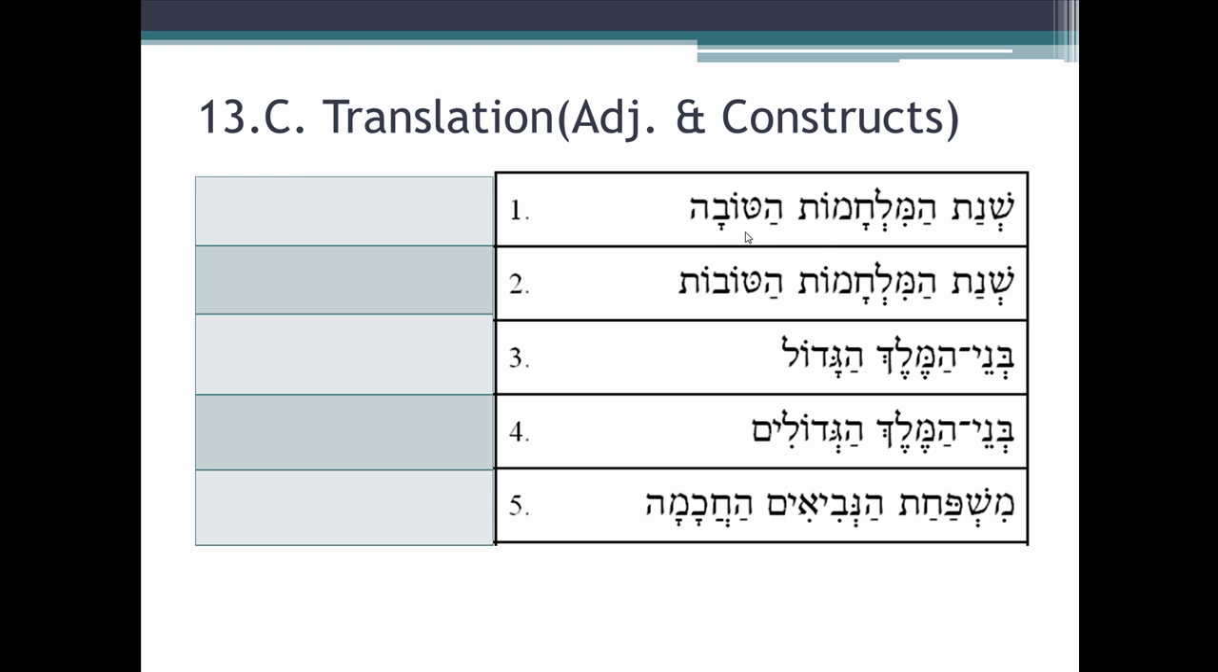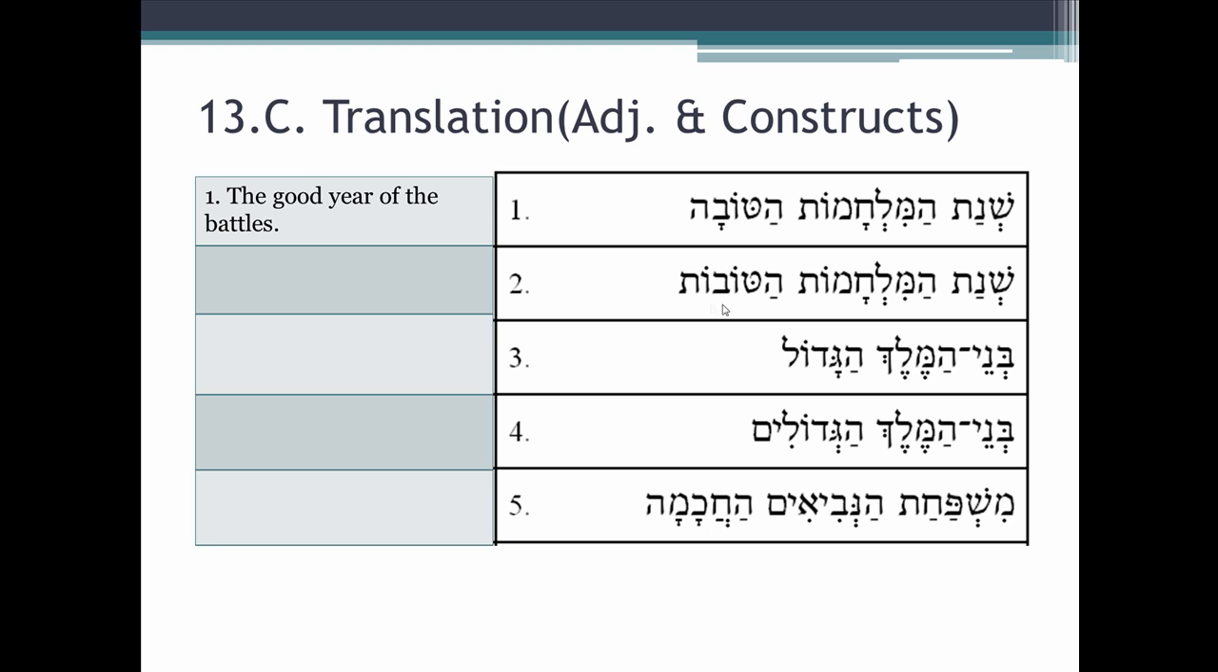Does it go with this one? We need a feminine singular definite. We have a feminine singular, and this is definite even though it doesn't have the article. It's definite because it's in a construct chain, and it's made definite by the absolute noun, which has the article. So that's why the translation here is the good year of the battles. Now you look at number two, shanat hamilchamot hatovot.